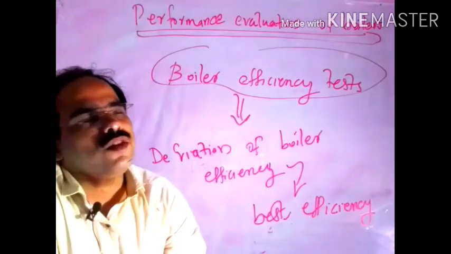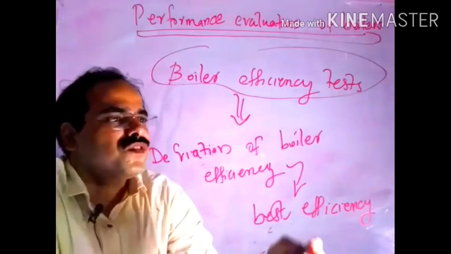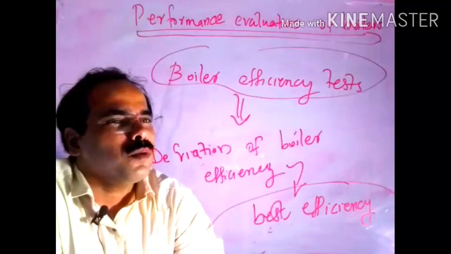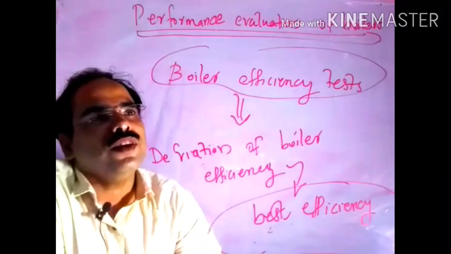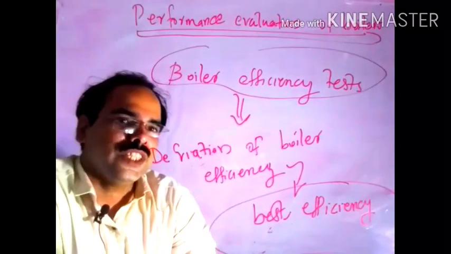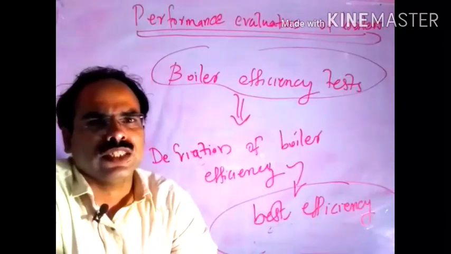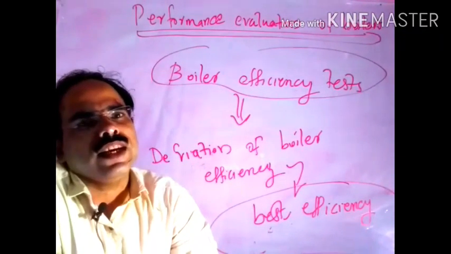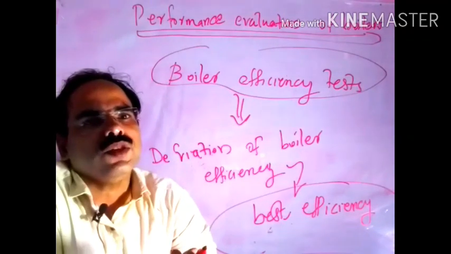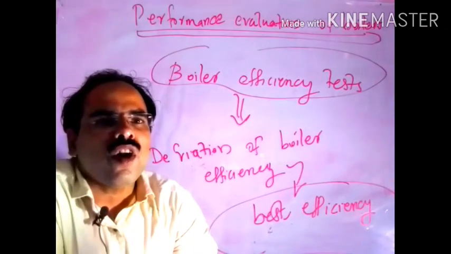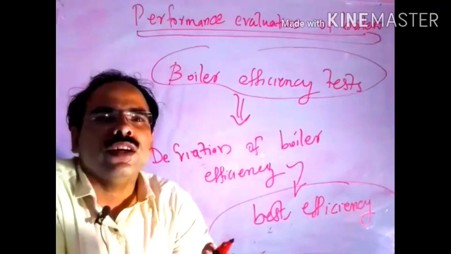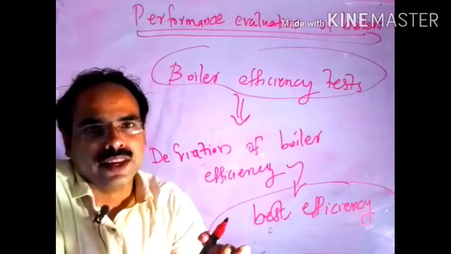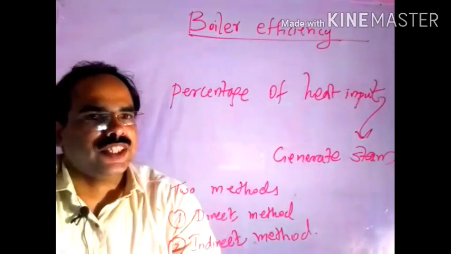The deviation of boiler efficiency from the best efficiency for that particular boiler, we can find out by going through the boiler efficiency tests. There are a few tests, and if we conduct them, we can explain the methods to improve the efficiency of that boiler.